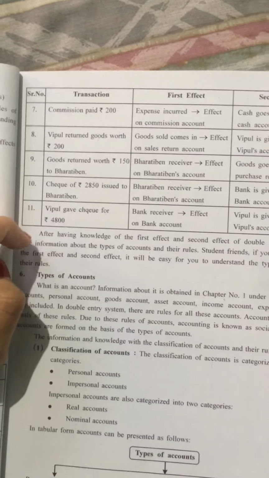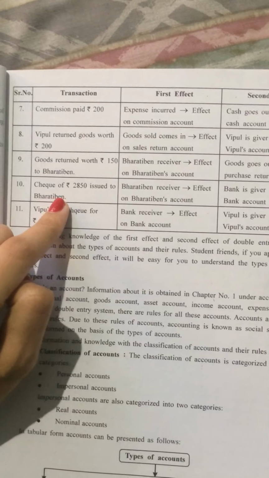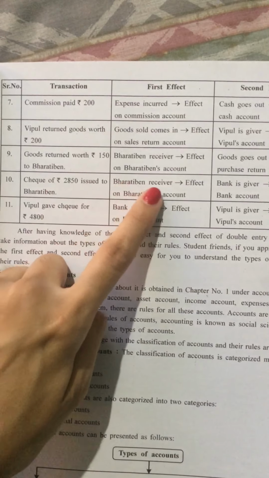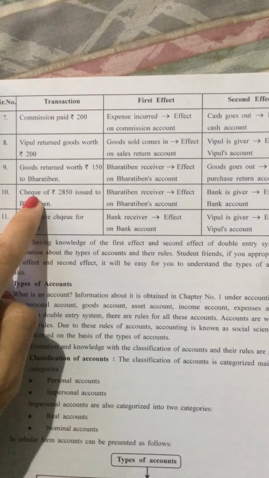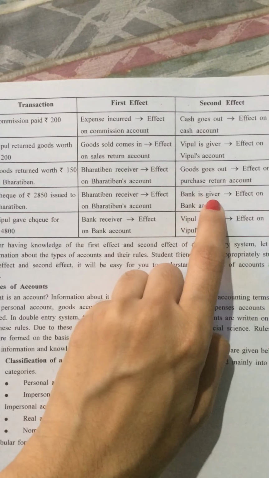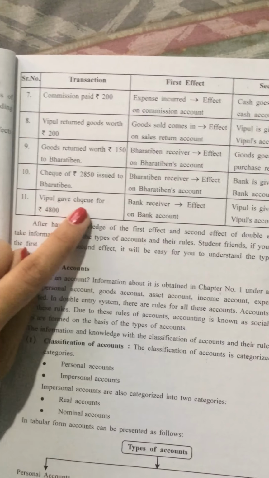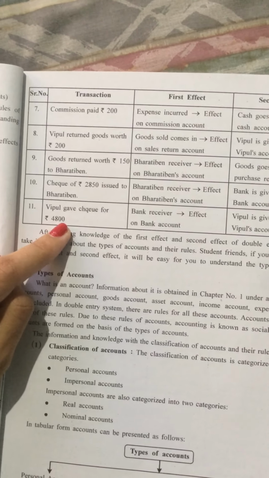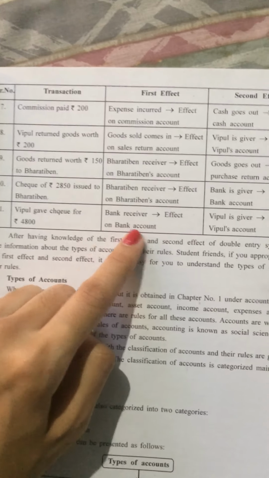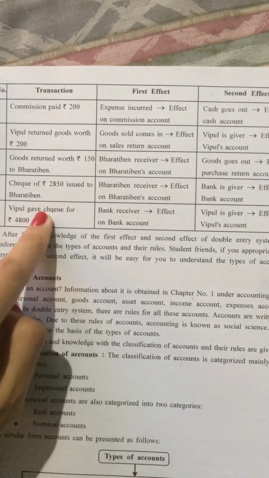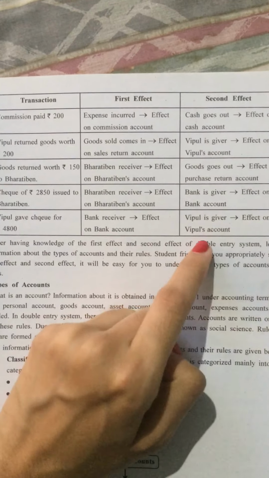Then the 10th transaction is check of 2850 issued to Bhartiben. So Bhartiben is a receiver, so effect one would be Bhartiben's account, and second is a check is involved, so bank is affected, so bank is a giver, so there would be effect on bank account. And the last transaction is Vipul gave check for 4,800. So bank is a receiver, so effect on bank account. And Vipul is a person, so there is a separate account for person's account. So Vipul is a giver, and there would be effect on Vipul's account.